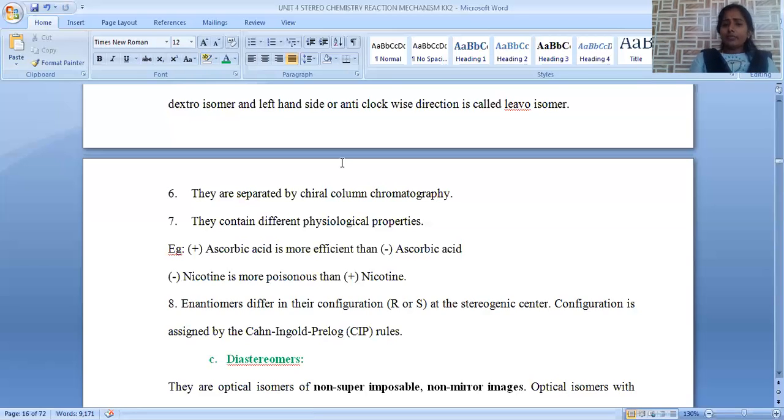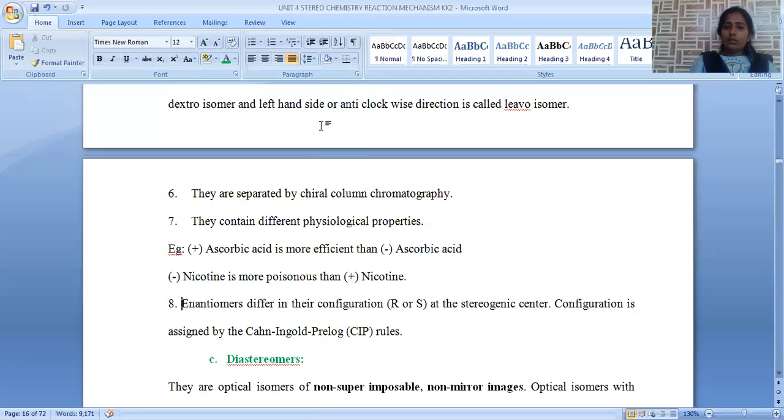That's the reason most of the properties of enantiomers remain the same. That's why it is very difficult to separate two enantiomeric pairs. If we mix 50% dextro with 50% levo isomer, that mixture is called a racemic mixture. Now, let us discuss enantiomers in brief.